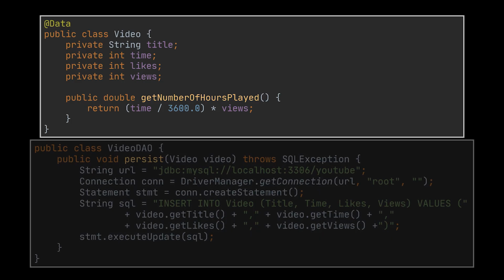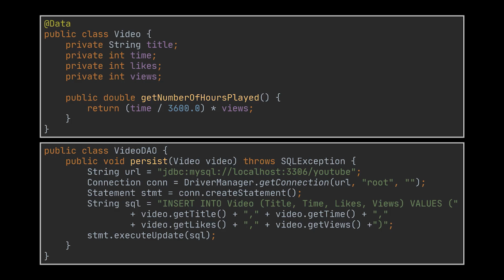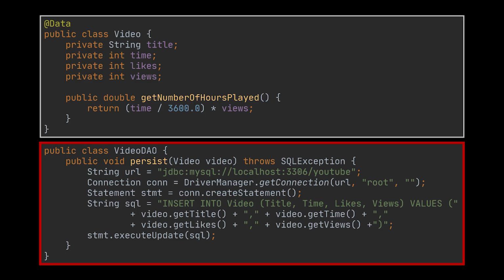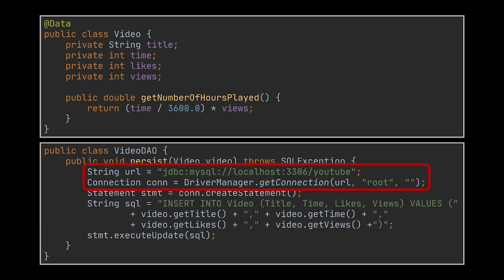As we can see with this implementation, the persistence logic is decoupled from our Java object, granting this new class its sole purpose, which is accessing the video table whether to persist, update, or retrieve rows from it. Notice that there is still something to be done with this class if you really want to apply the single responsibility principle correctly. Opening the connection to the database can be segregated into another class.